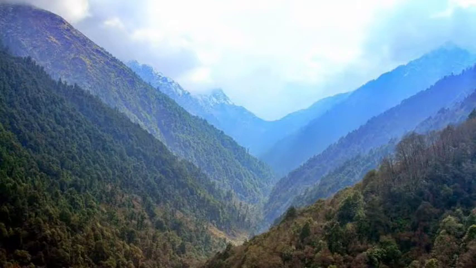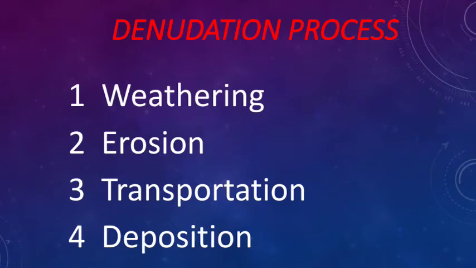Understand? And you can see different processes, like weathering, erosion, transportation and deposition. These are largely responsible for this kind of landforms.